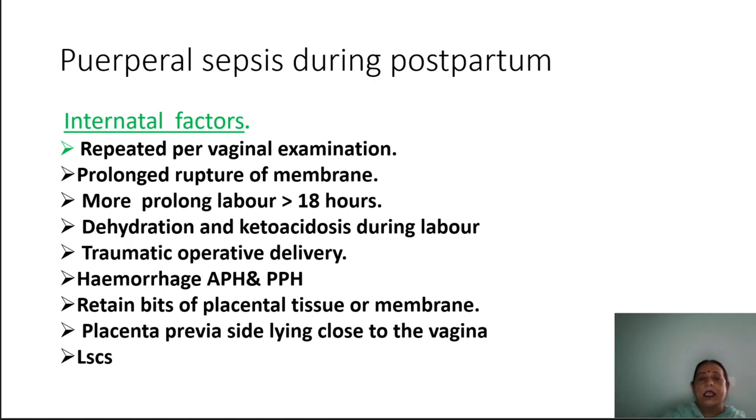Next one, the hemorrhage: APH and PPH, antepartum hemorrhage and postpartum hemorrhage, because there is blood, there is plasma, that is the best medium for growth of microorganisms. They grow there, they survive there, they multiply there and lead to puerperal sepsis. Retained parts of the placenta, tissue or membrane. Some product remains inside the body, inside the uterus. That is one of the best media for